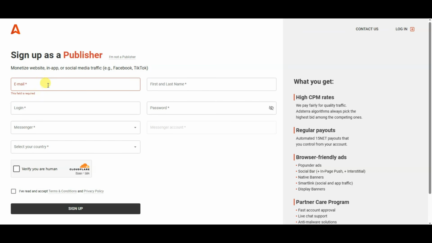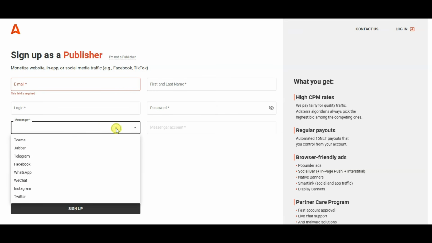You can type here your email address. You can type here your first name, last name. You can type your username. You can type your login ID. You will have to type your unique login ID, like you can type Johan123, Mohan123. You can type anything that should be unique. Now you can type your password.